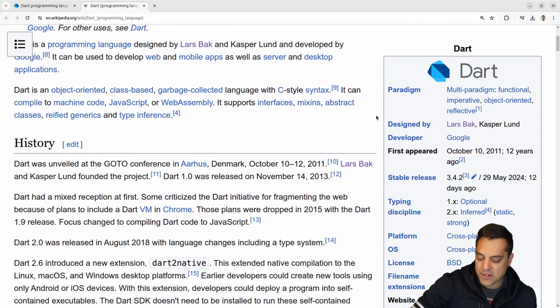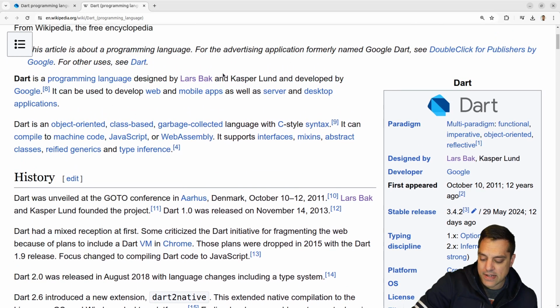Sounds like they've had some interesting careers, working on interesting projects, but I'm assuming since he had a background in JavaScript, that made it make sense to have someone like him working on this with Kasper for web and mobile apps here. So I'd like to learn a little bit more about the history on that. But again, I've always thought of Dart as a web language, but that's because my memory is from 2011 here. It's interesting to see mobile apps as well as server and desktop applications.